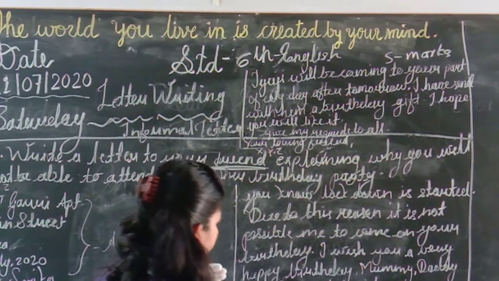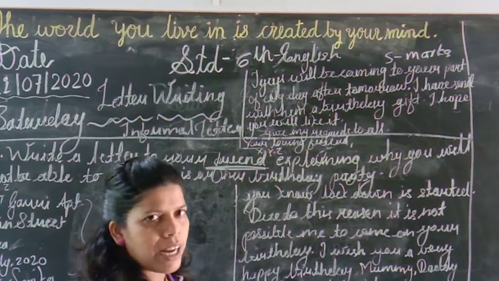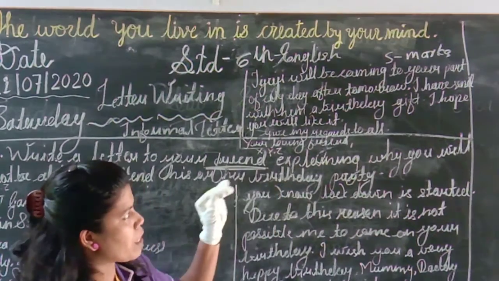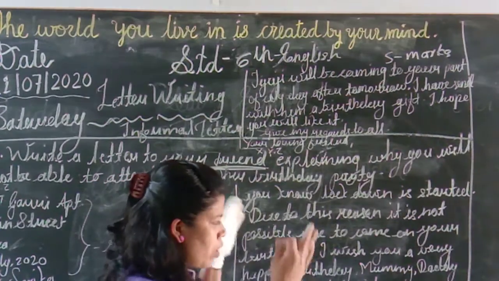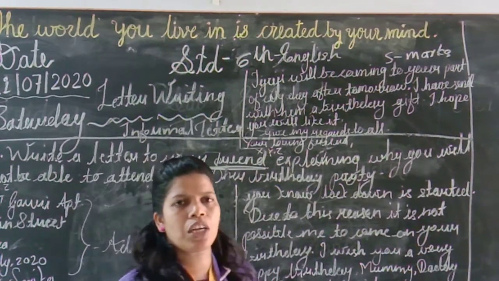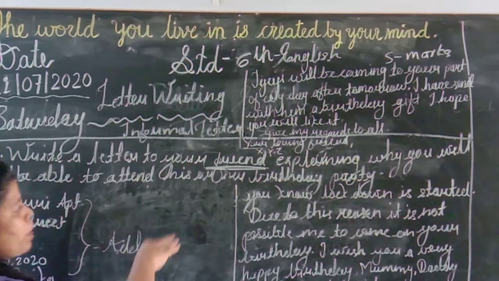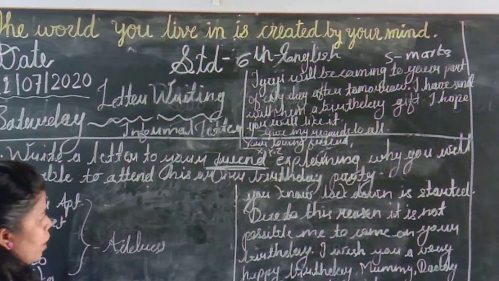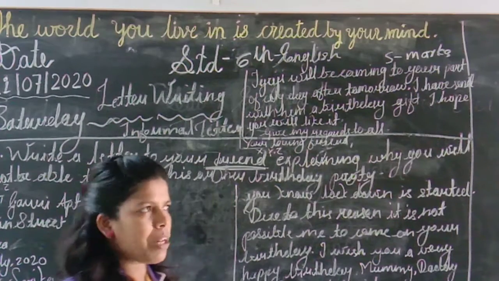So in this way, you have to remember, it is very easy. Try to understand the letter format. Once you understand how to write a letter, 5 marks are in your hand, because it is too easy. The whole idea, the whole structure is the same. You only have to change a little wording. In an informal letter, the whole structure is the same. You have to remember what comes after what and what you have to write.